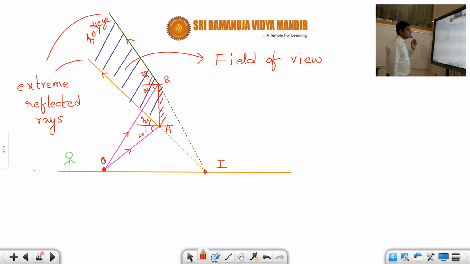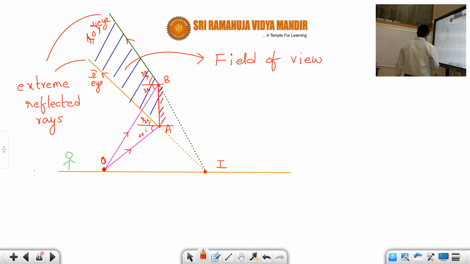So if you place your eye in this field of view, then you can see that image directly. That means you will see the image in the mirror. Suppose if you place your eye here, can you see the image in the mirror? No, because you are outside the field of view. So if you are inside the field of view, then only you can see the image of this object in the mirror. I hope you understood. So this is called the field of view, which is defined as the region between two extreme reflected rays.